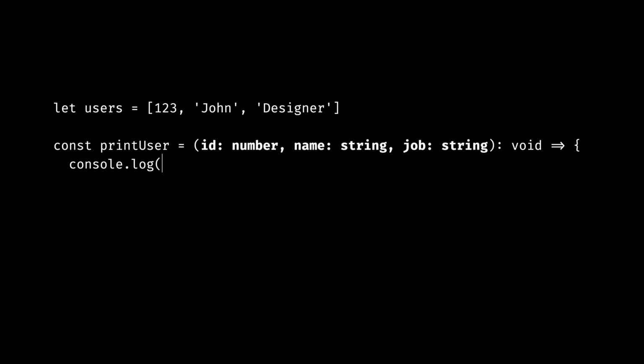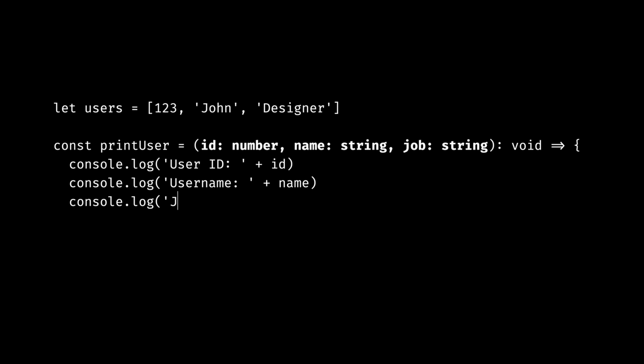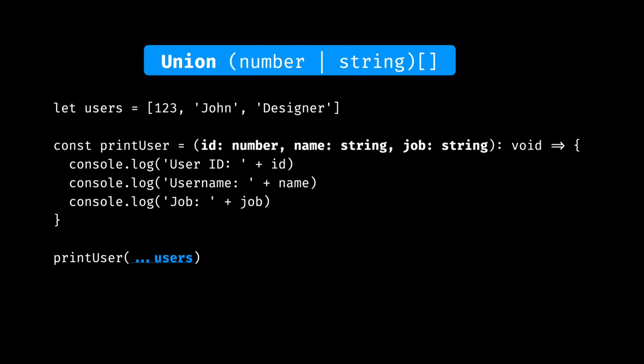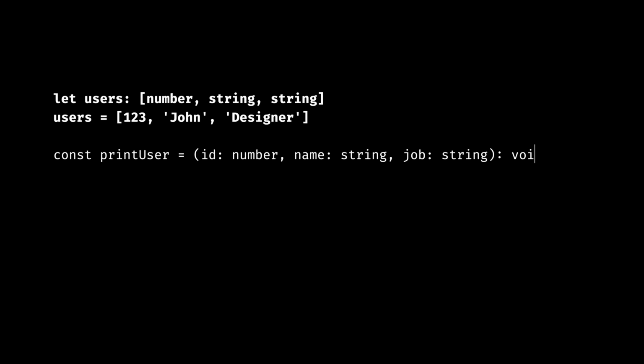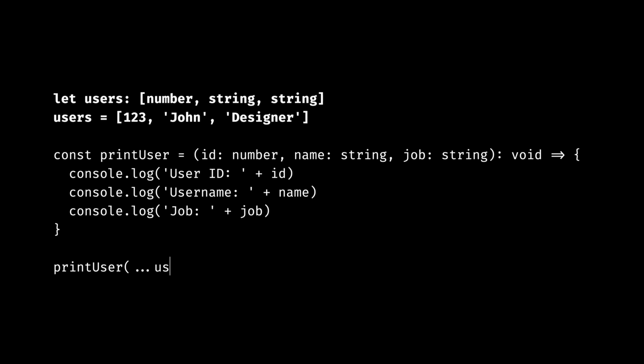For example, when you pass the array to a function, the function may require specific data type for each argument. An array with elements of different data types will be of a union type. In this case, each element can be either a number or a string, and TypeScript can't be sure of the data type of each argument. You don't have this problem with a tuple. As the data type of each element is fixed, you can now use a spread operator.